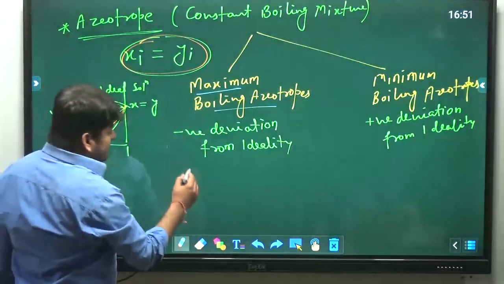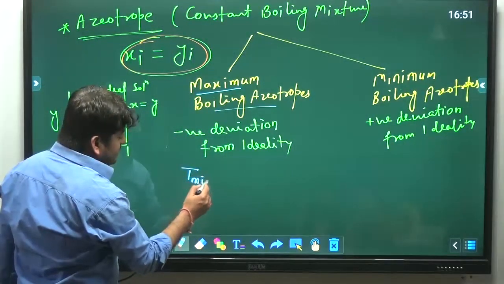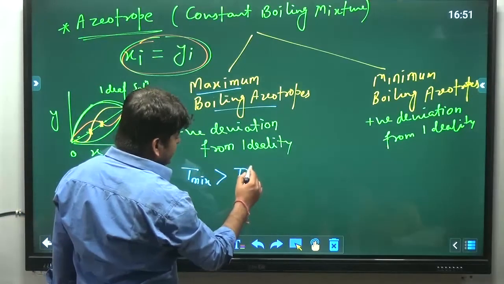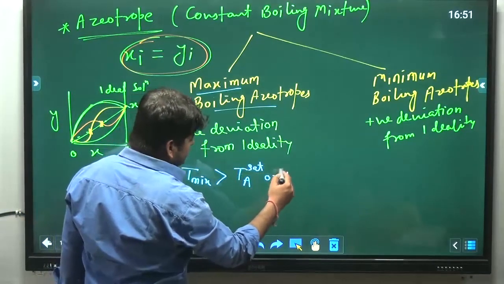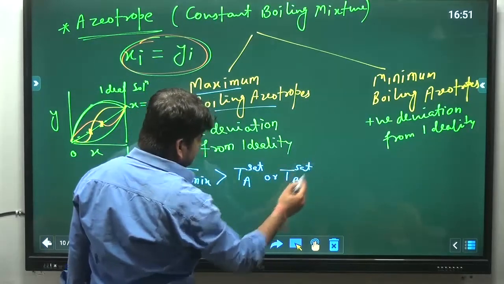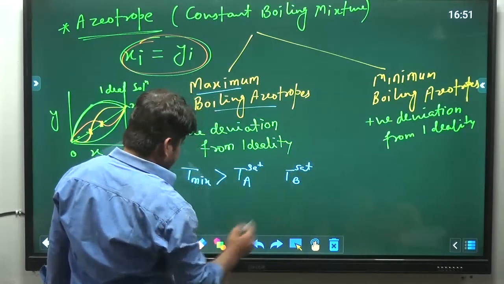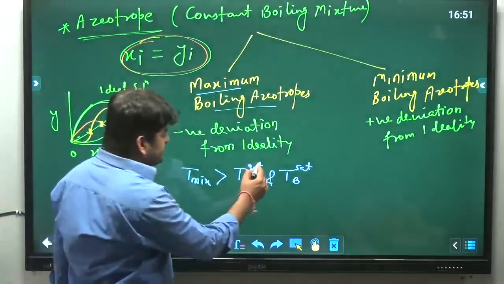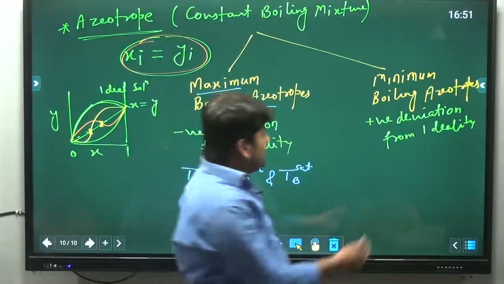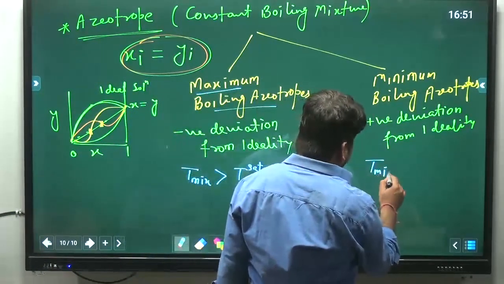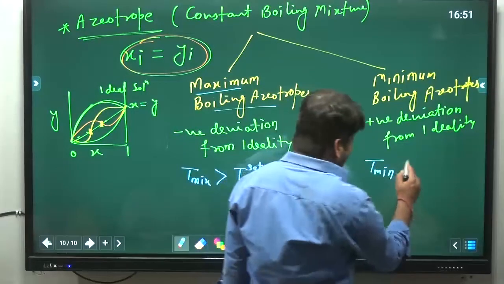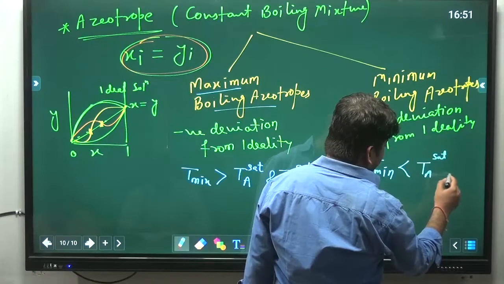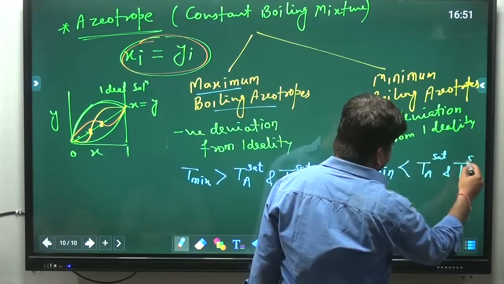Means the boiling point temperature of the mixture will be greater than the boiling point temperature of A and B, both of those temperatures. And minimum boiling azeotrope means the boiling point temperature will be lower than the saturation temperatures of pure A and pure B.